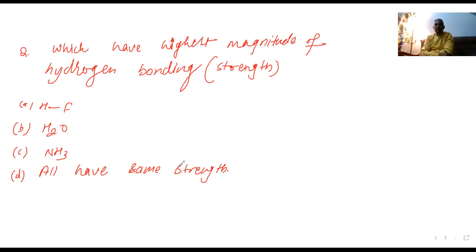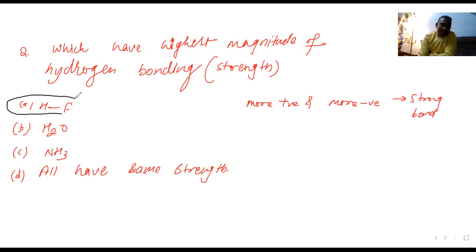I think this is going to be... the greater the positive and the more negative, the stronger the bond. HF. You got the answer, HF is the answer. Generally students put H2O or NH3, thinking there is a greater number of bonds.